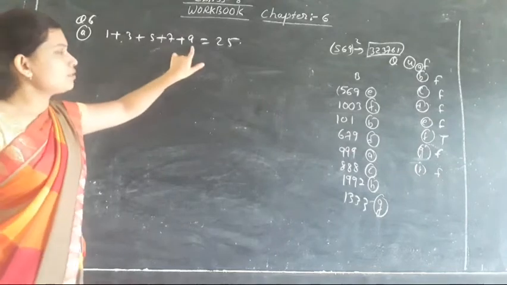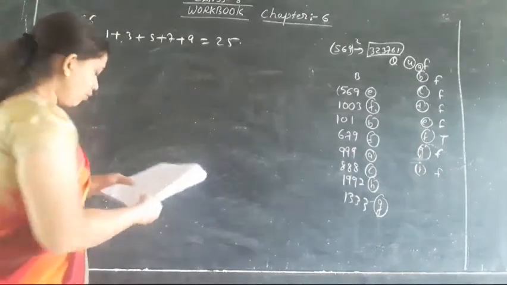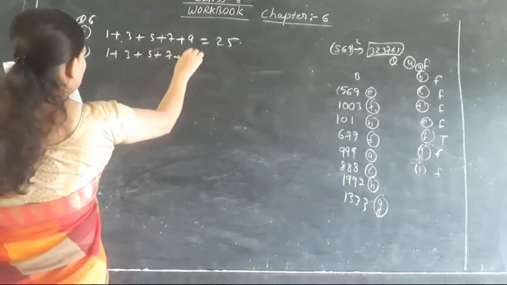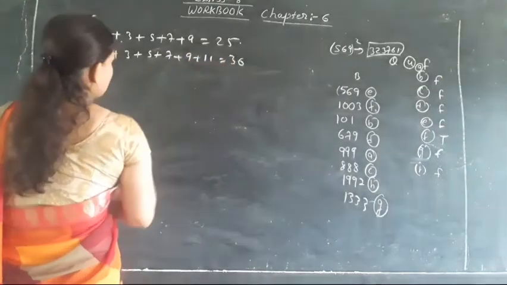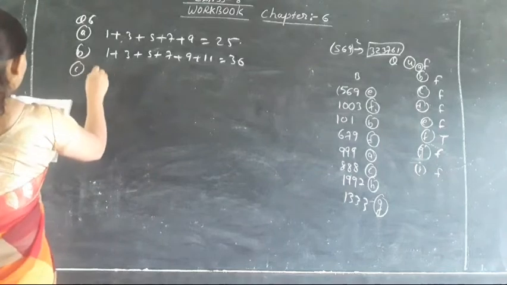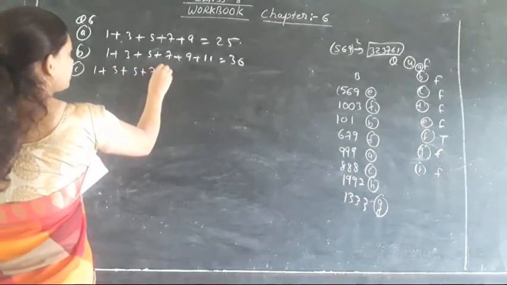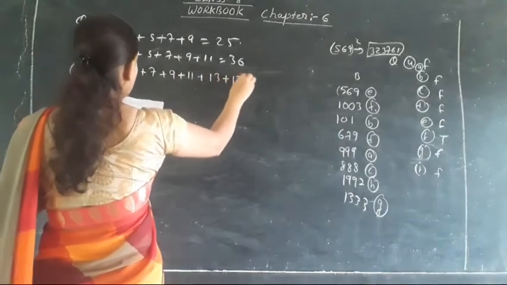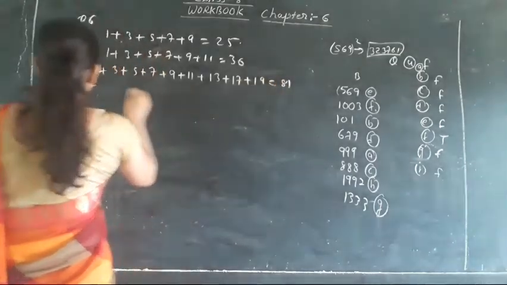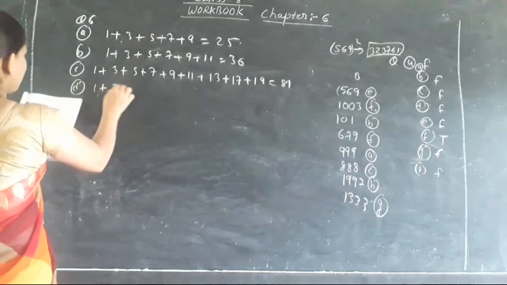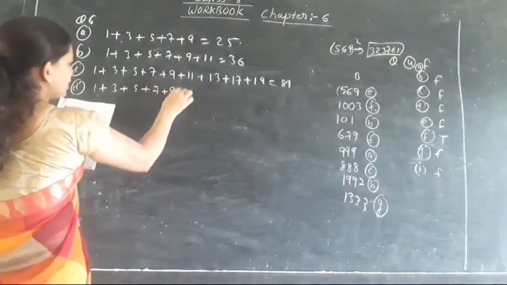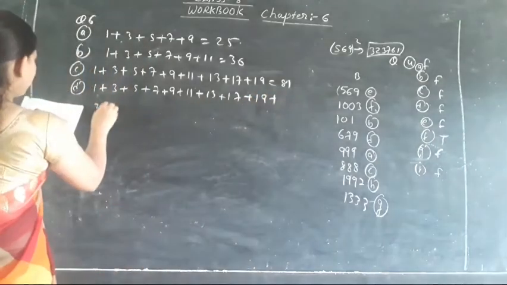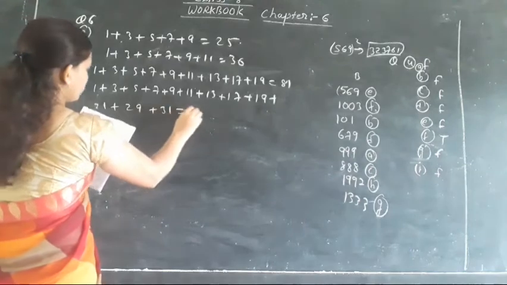These are the 5 odd numbers which we added to get the answer 25. Moving toward the B part of the question. Here 1 plus 3 plus 5 plus 7 plus 9 plus 11 you will get 36, the sum of 6 odd numbers. Then in the C part of the question, 1 plus 3 plus 5 plus 7 plus 9 plus 11 plus 13 plus 17 plus 19 is equal to 81. Then D part of the question, 1 plus 3 plus 5 plus 7 plus 9 plus 11 plus 13 plus 17 plus 19 plus 21 plus 29 plus 31 is equal to 160.